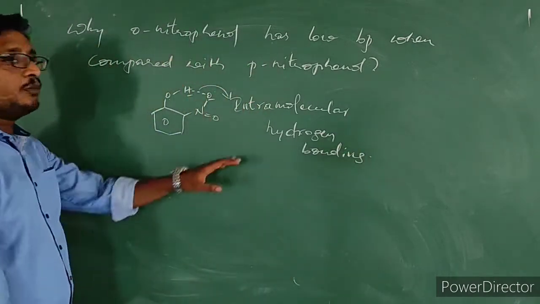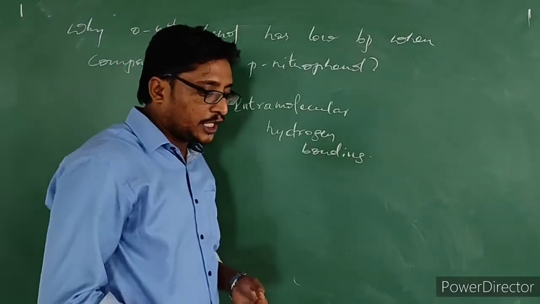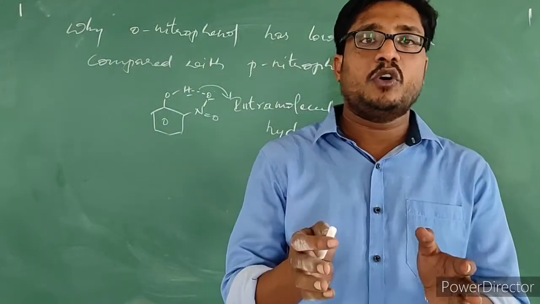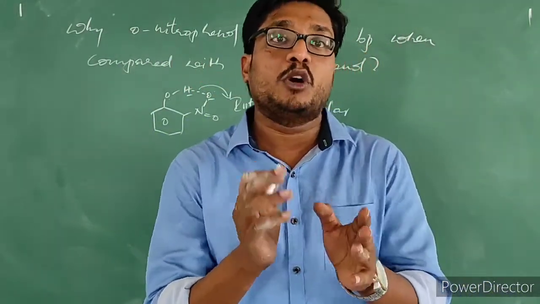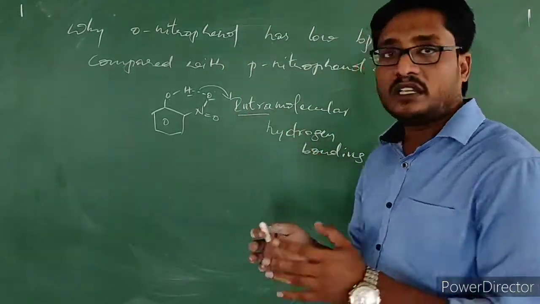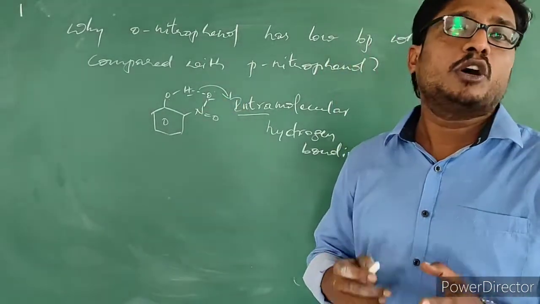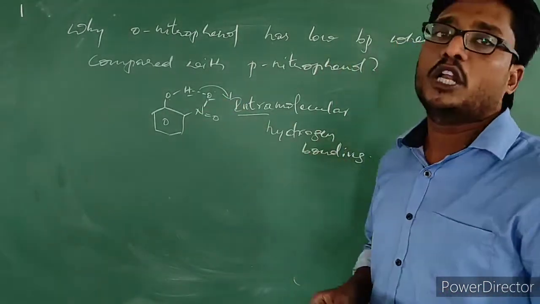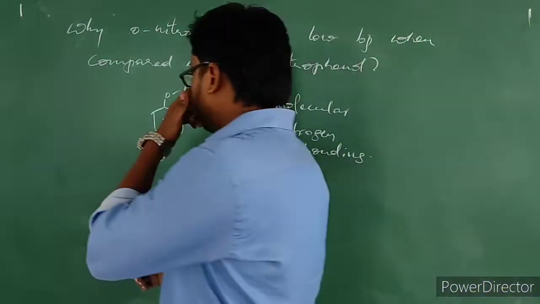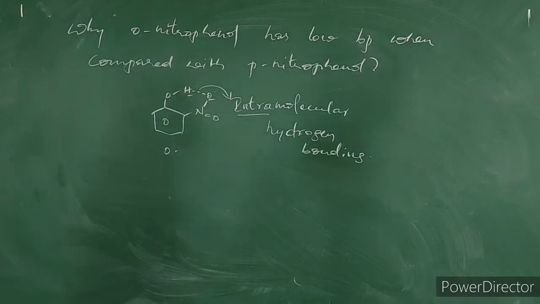Intramolecular hydrogen bonding. If a hydrogen bond is formed within the molecule, we call it intra. Intra means within the molecule. If a hydrogen bond is produced within the molecule, we call it intramolecular hydrogen bonding. So in the case of orthonitrophenol, intramolecular hydrogen bonding got produced.